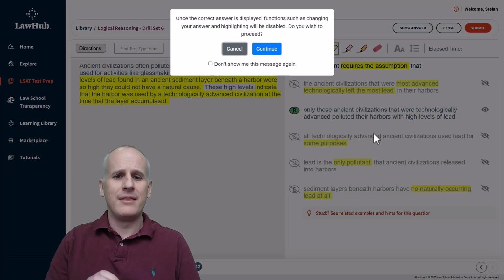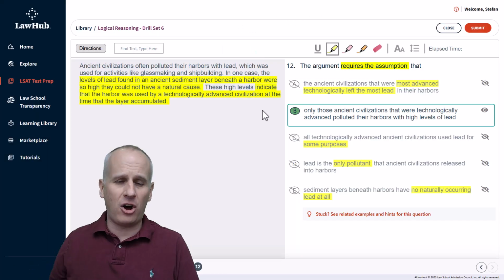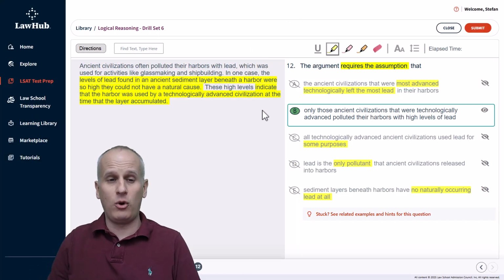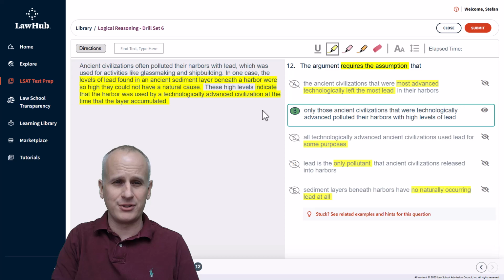And remember that when you're working through all of these logical reasoning or ultimately the reading comprehension drills over at LawHub, you want to be as consistent in your approach to guarantee success when you take your official LSAT down the road.